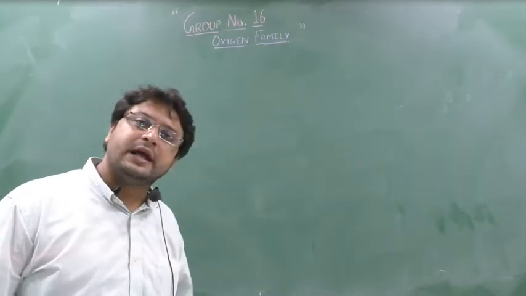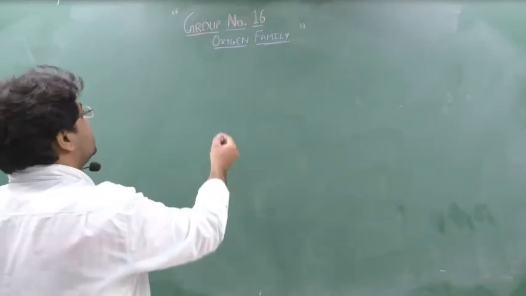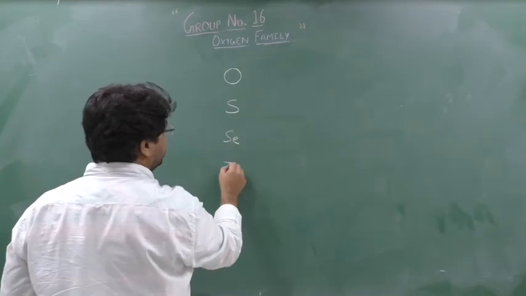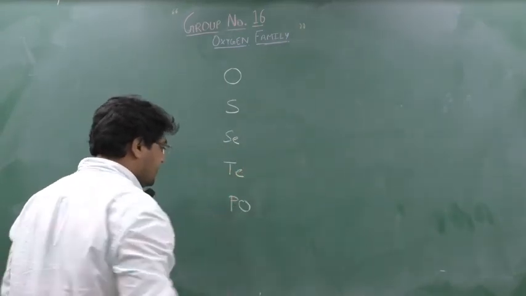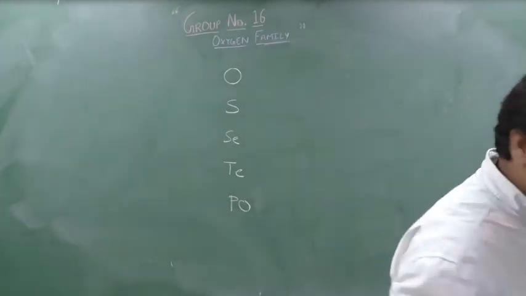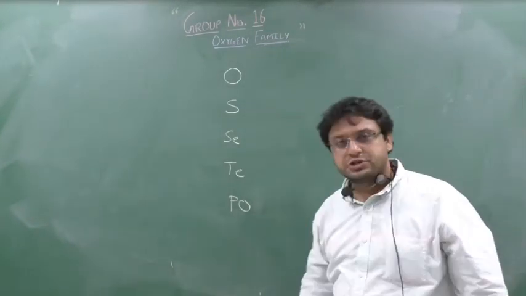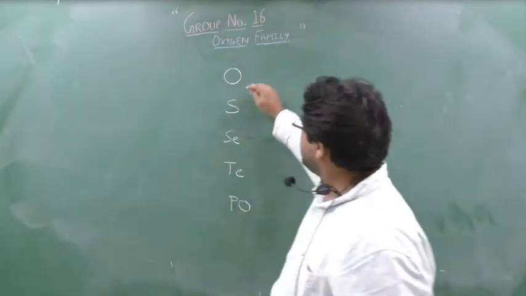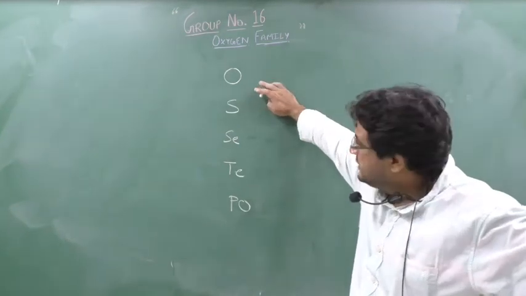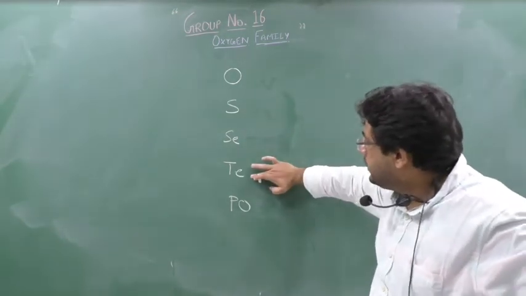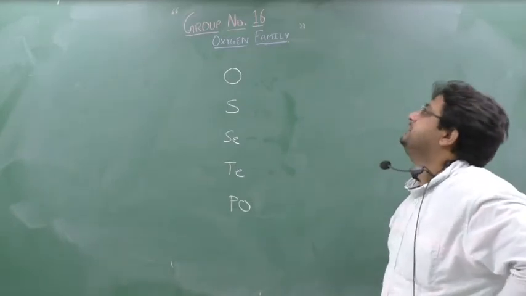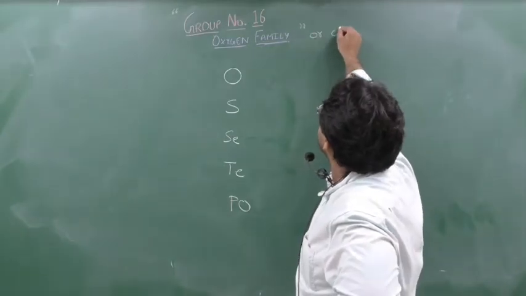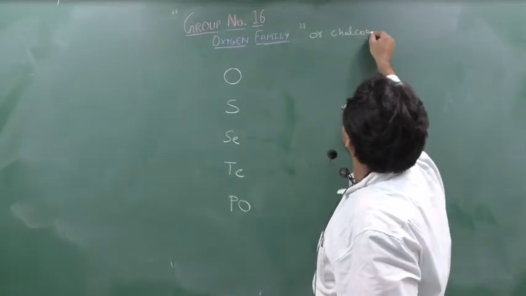First we will see which elements are present in group number 16. So the first element is oxygen, then sulfur, selenium, tellurium and polonium. Clear? The name of this group is oxygen, sulfur, selenium, tellurium and polonium. This is the oxygen family, group number 16, and this is also known as chalcogens.